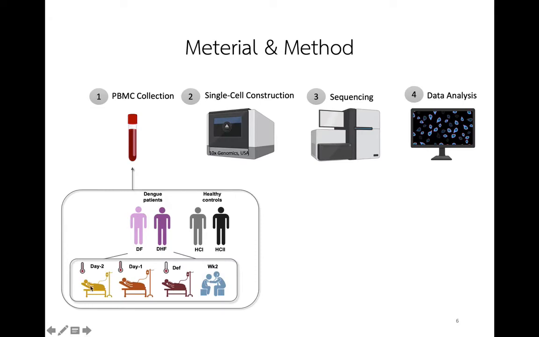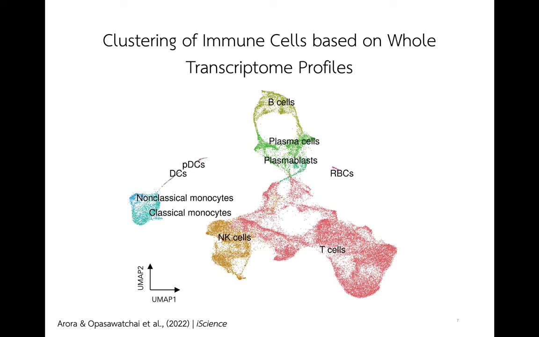After we collected the samples, we then constructed the single-cell RNA library using a droplet-based platform from the 10x company. Raw reads were then sequenced and mapped to the human reference genome, and a computational analysis was performed. We identified the immune cell types based on their gene expression profile, as shown here.